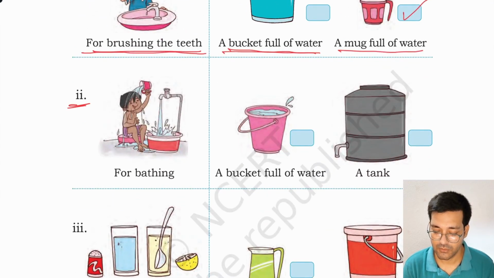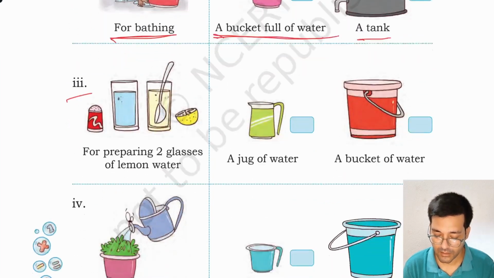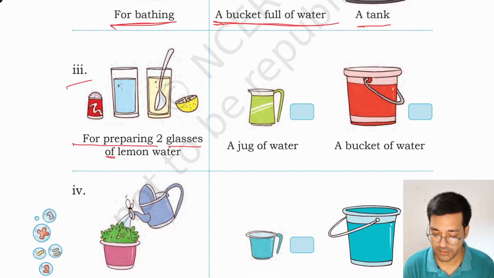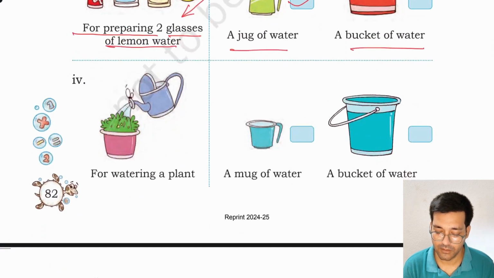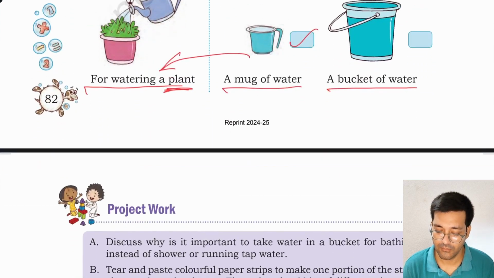Similarly, for bathing, you need a bucket full of water, not a tank of water. Third, for preparing 2 glasses of lemon water, a jug of water, a bucket of water, a jug of water is sufficient to prepare 2 glasses of lemon water. Similarly, fourth, for watering a plant, a mug of water, a bucket of water, a mug of water is sufficient to water a plant. Okay.